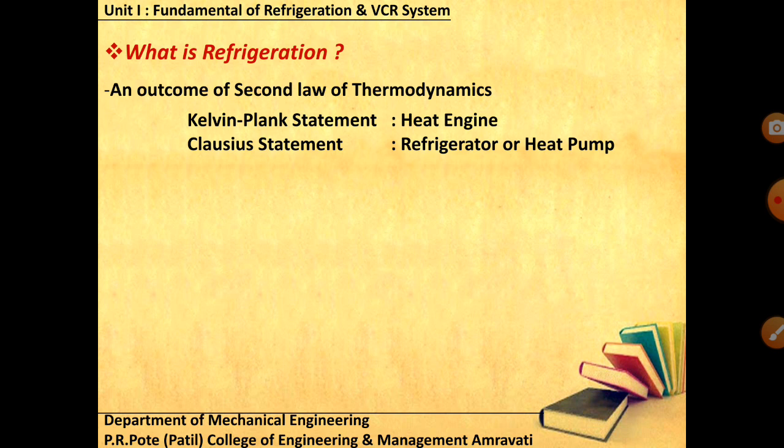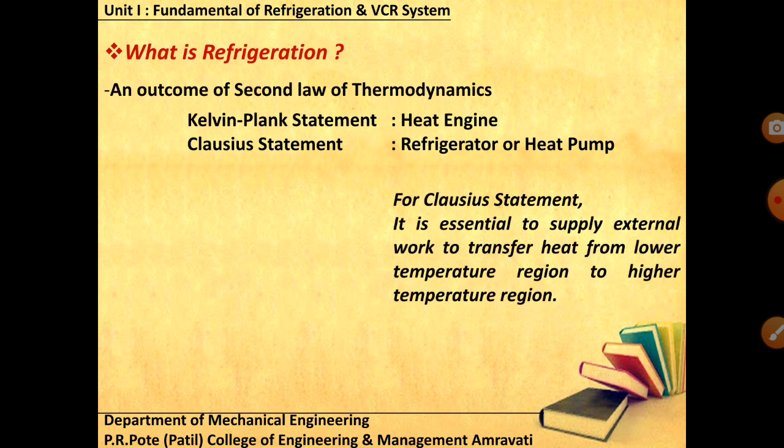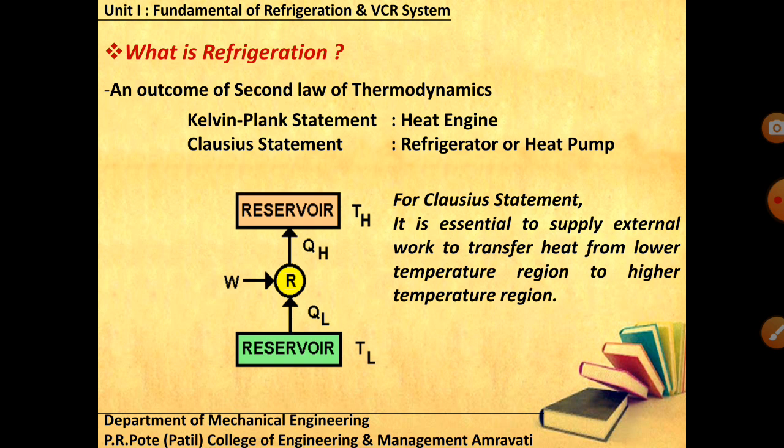So if you see the statement of Clausius, it is essential to supply some external work to transfer the heat from lower temperature region to higher temperature region. And you can have this particular sketch also. We have two reservoirs. One is at temperature TH, that is the higher temperature reservoir or source, and one is TL, that is the lower energy reservoir. Between them we have this device, the refrigerator, which is consuming work in order to transfer heat from the lower energy reservoir to the higher energy reservoir.